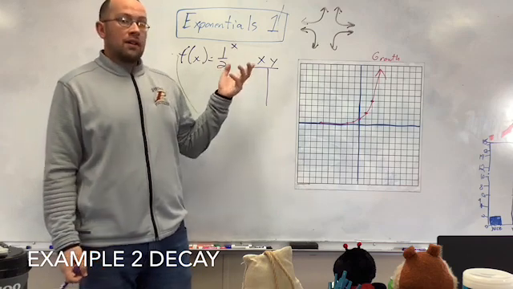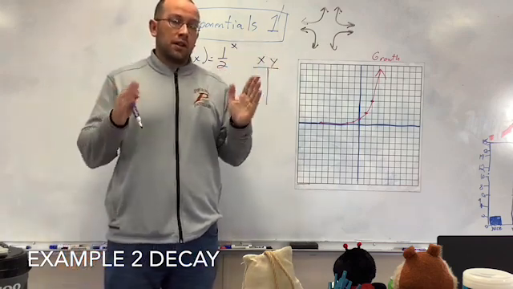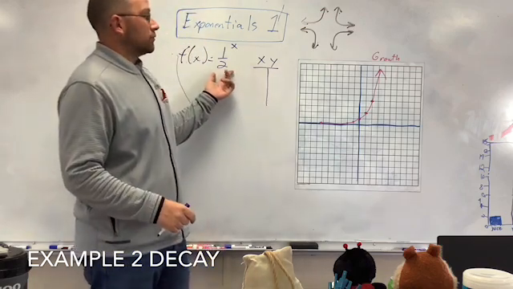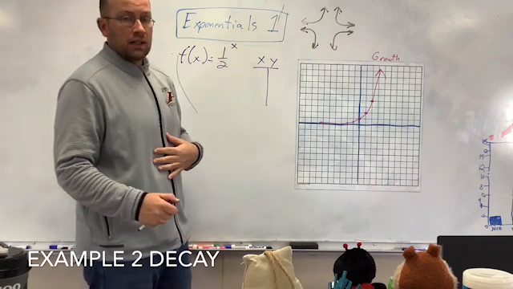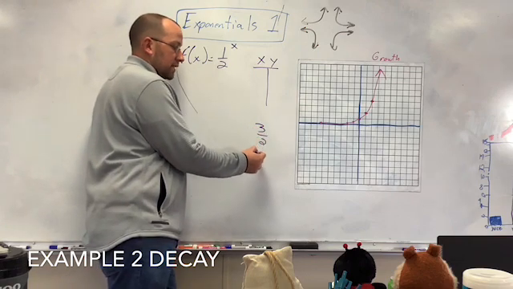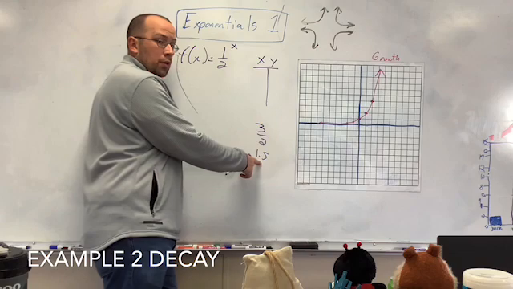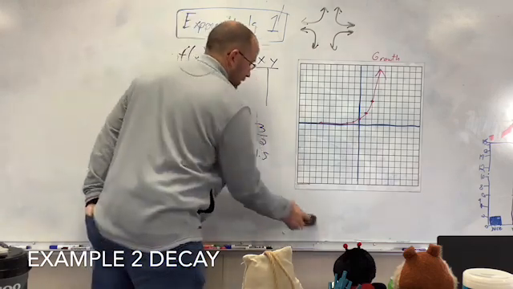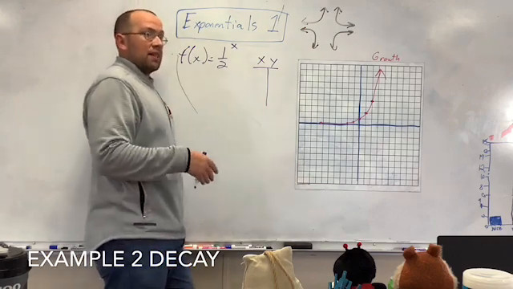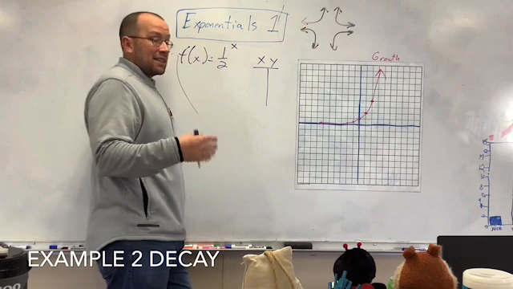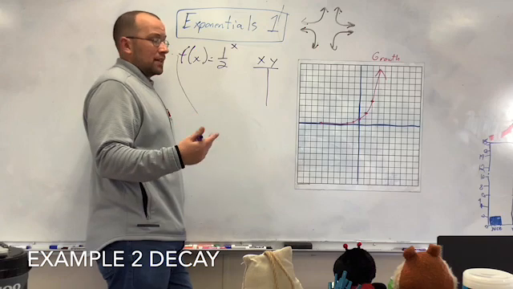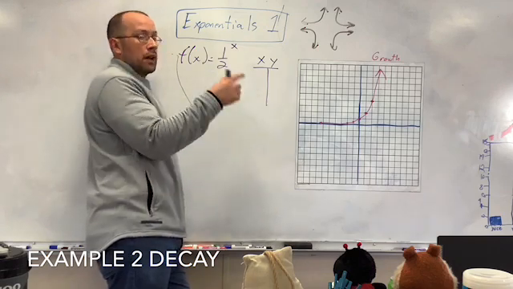Alright, anytime you have a number in between 0 and 1, it is a decay because it's shrinking. Don't get confused and say it's just a fraction every time, because if I have 3/2, that's actually 1.5, and that's a growth. It has to be a fraction or a decimal between 0 and 1, so 0.5, 0.75, 0.3, 0.6, not 6/2 or 6/4, nothing like that, not 3/2. Alright, it has to be a number between 0 and 1.